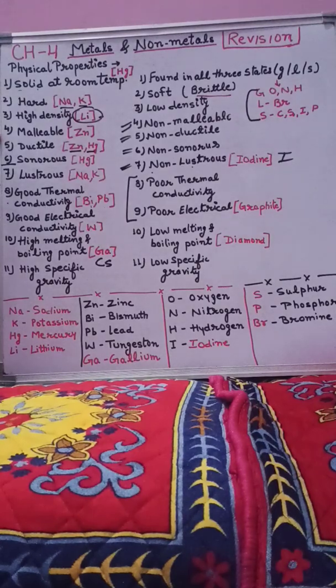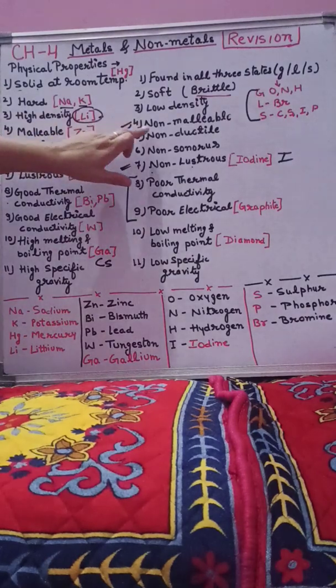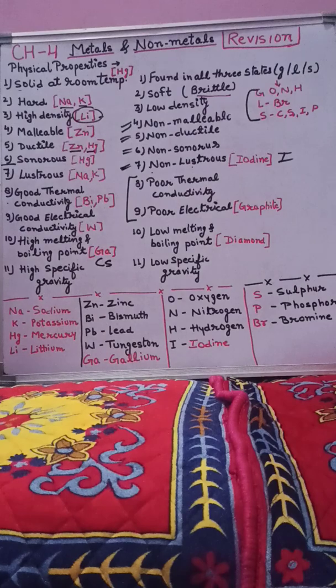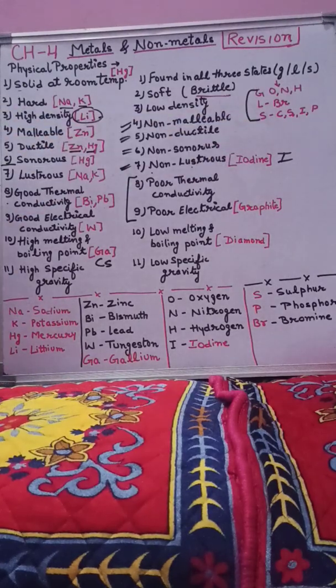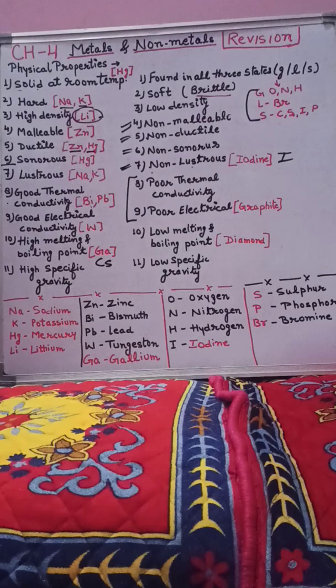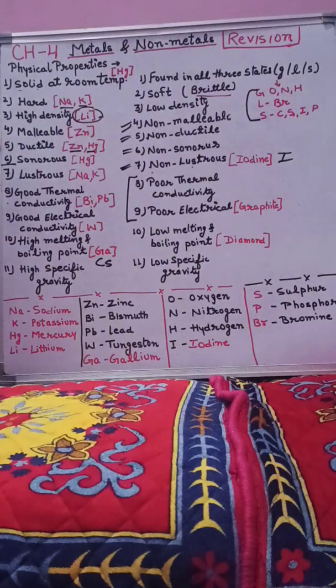The exception to this property is zinc. Zinc is a non-malleable metal. Non-metals are non-malleable, meaning we are not able to convert them into thin sheets. How can you convert gases or bromine into thin sheets? So these are non-malleable. Metals are also ductile, meaning the property of ductility is shown by metals.